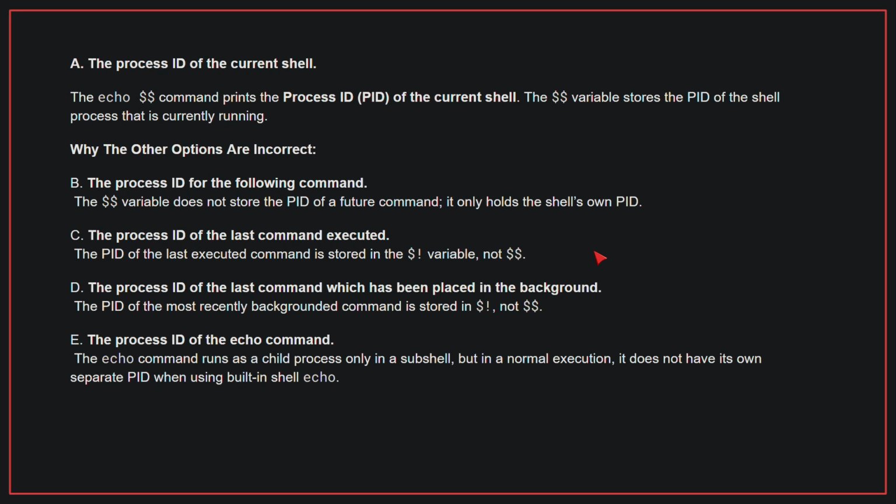C, the process ID of the last command executed. The PID of the last executed command is stored in the $! variable, not $$. D, the process ID of the last command which has been placed in the background. The PID of the most recently backgrounded command is stored in $!, not $$. E, the process ID of the echo command. The echo command runs as a child process only in a subshell, but in a normal execution, it does not have its own separate PID when using built-in shell echo. Therefore, the correct answer is A, the process ID of the current shell.